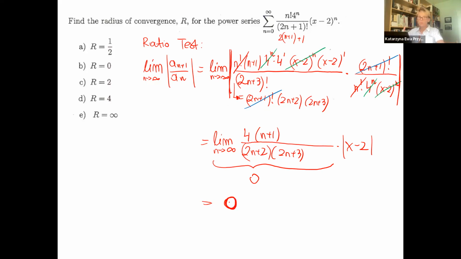So now what are the conclusions? 0 is always less than 1. That means this power series is convergent for all numbers, by the ratio test, convergent for all x's from the real numbers.